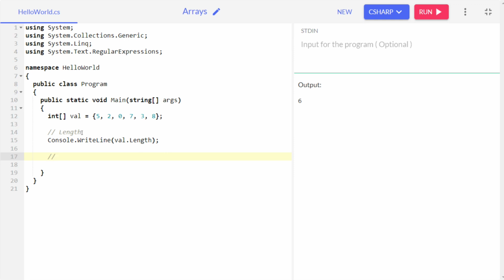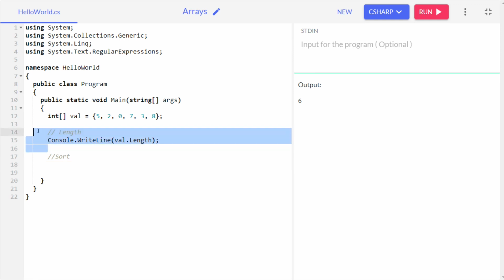Now we have to learn another function, and that function is the sort function. Sorting is basically rearranging the values in an ascending or descending order. So that is what sorting is. So here comes the sort function.